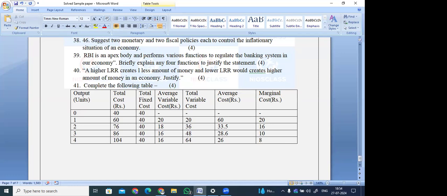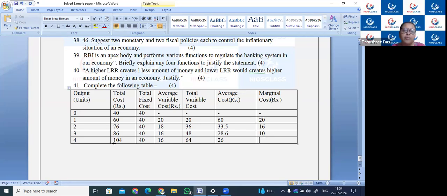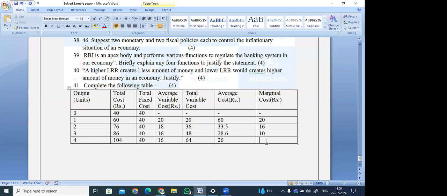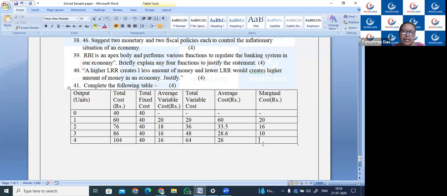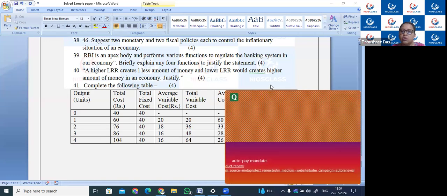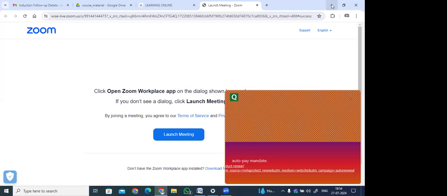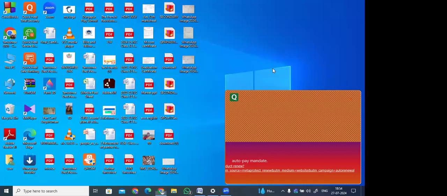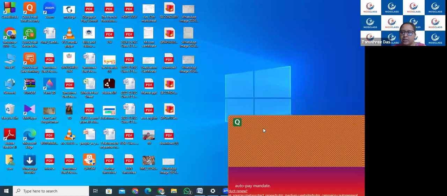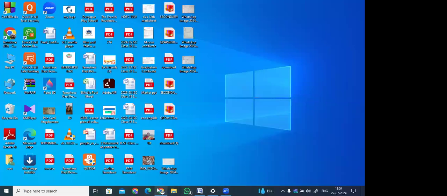Okay. 40 plus 48 is 88. Sorry, what has opened? Ma'am, in output unit 3, the answer is 88. Yes, ma'am, 40 plus 48 is 88.